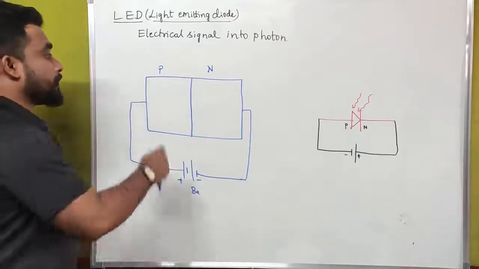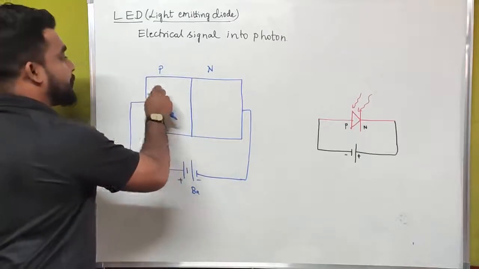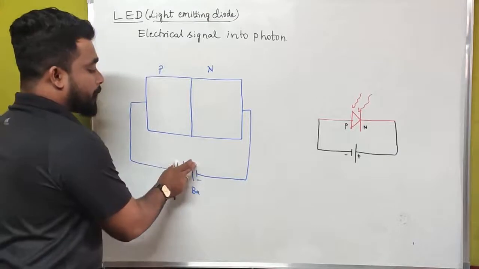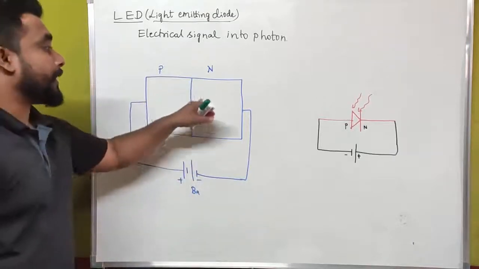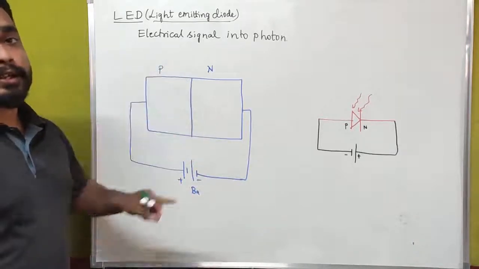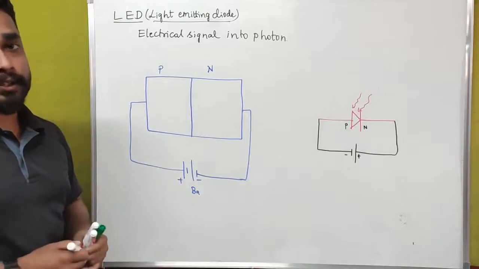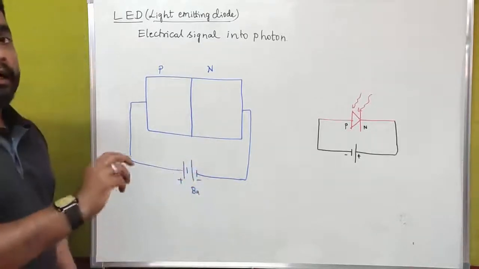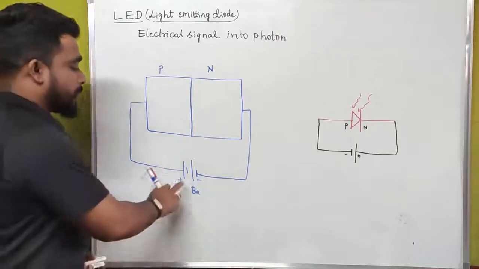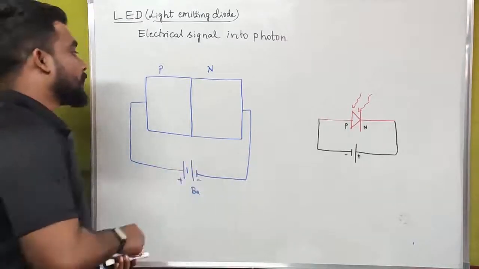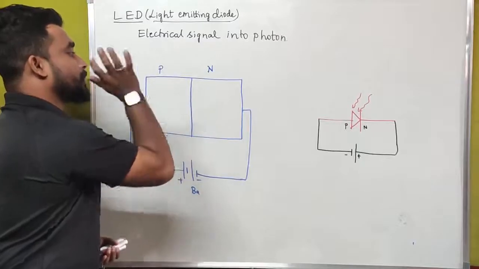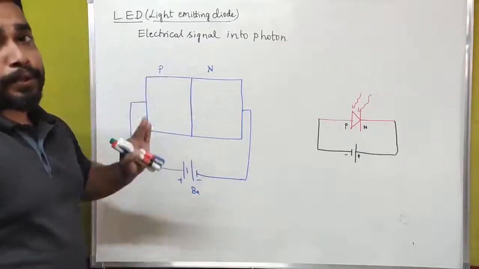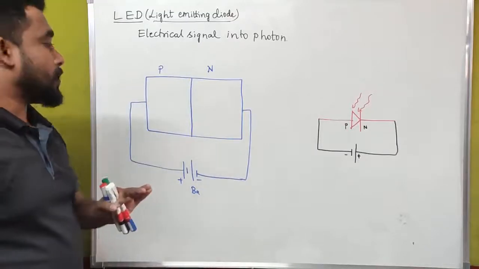Now here what we have is P and N type semiconductor. In case of a forward bias condition, we don't have any depletion layer inside a PN junction semiconductor. If we are applying voltage, or applying an external electric field, there is no presence of depletion layer inside a PN junction semiconductor diode.